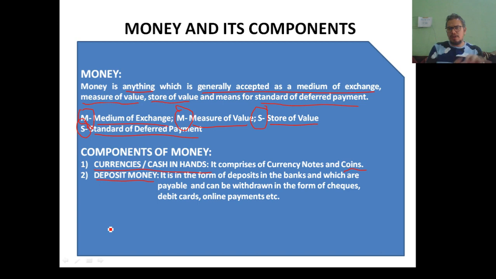On the other hand, what are the demand deposits? Demand deposits means you have money in your account and you can use your money as and when you require it. Okay, so in demand deposits we have two types of deposits, that is current account deposits and savings account deposits. We will discuss it in detail when we discuss the banking chapter.